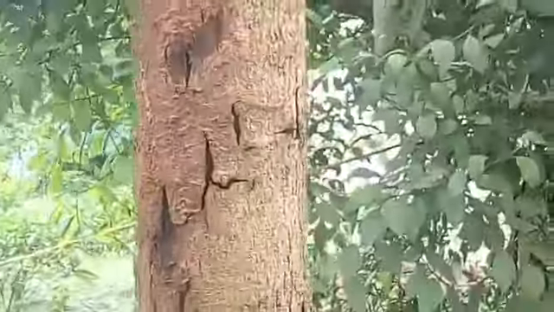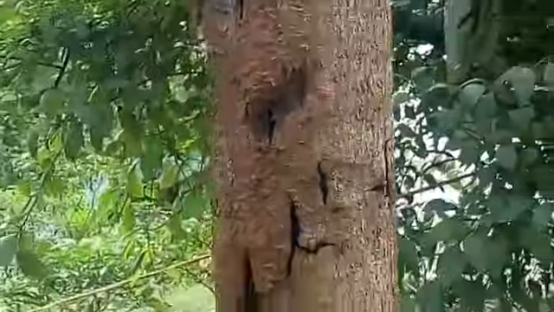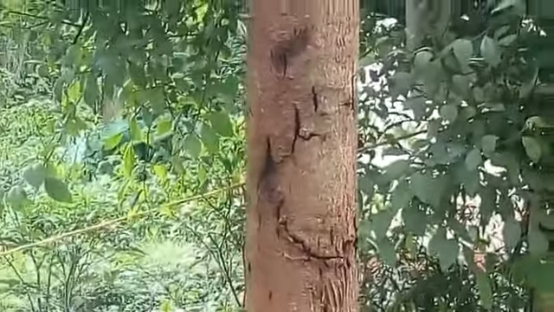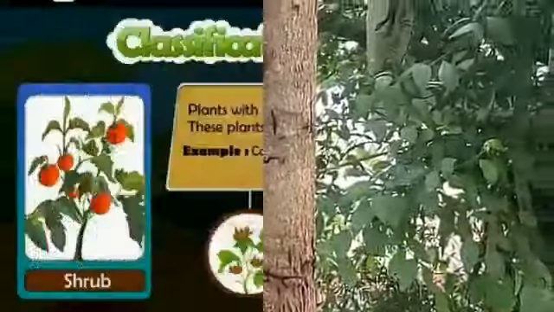You can see now a tree which is very tall and strong, known as mango tree. Here we can see the trunk of the tree which is brown in color. It's tall and strong and has a strong stem, also brown in color.